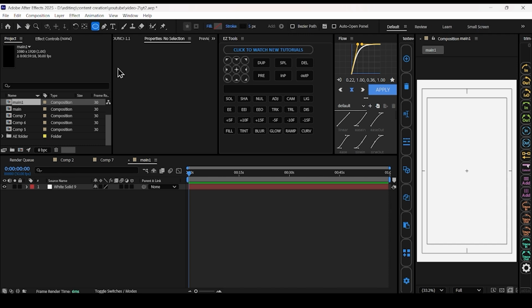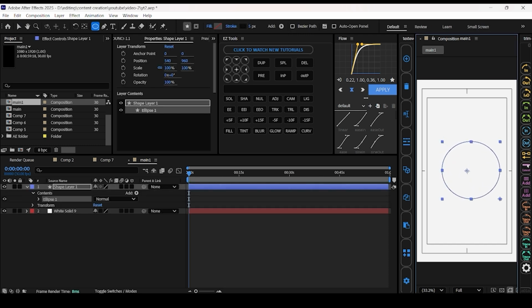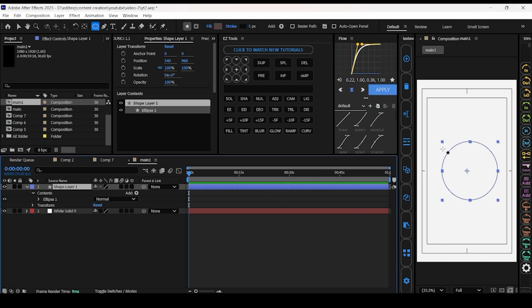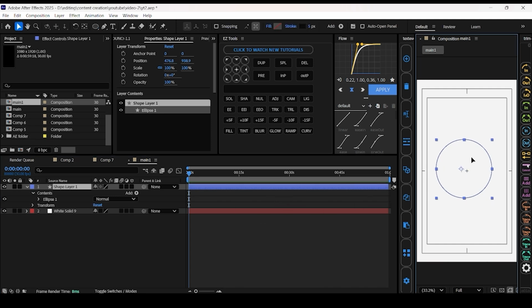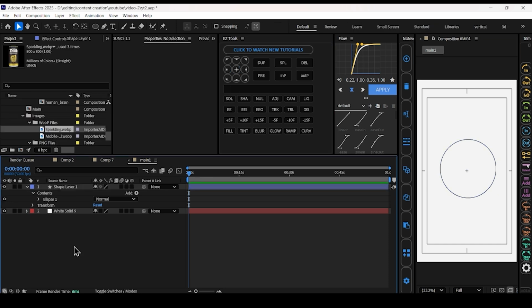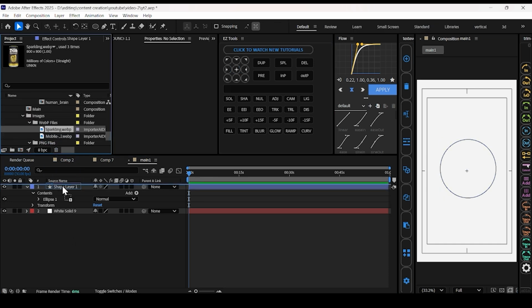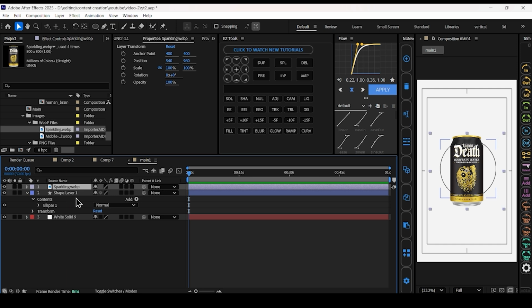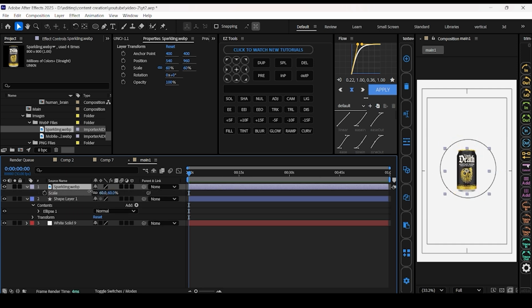Add a circle. Next, add an element into this circle. Decrease the size. Rotate the element.